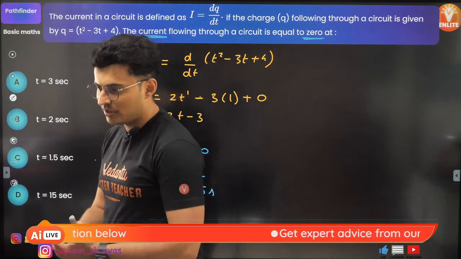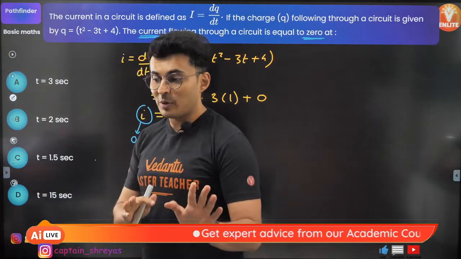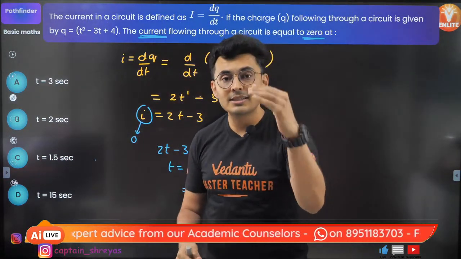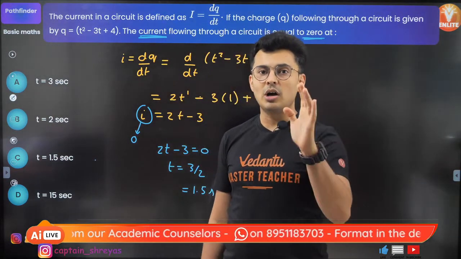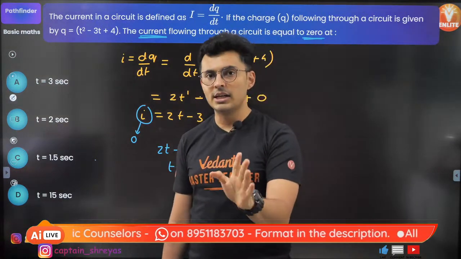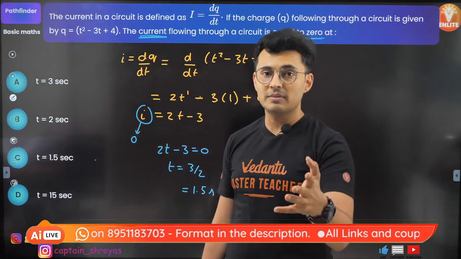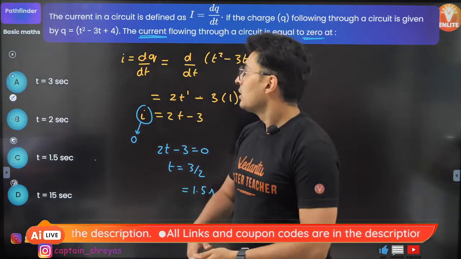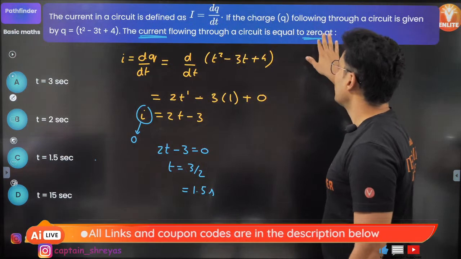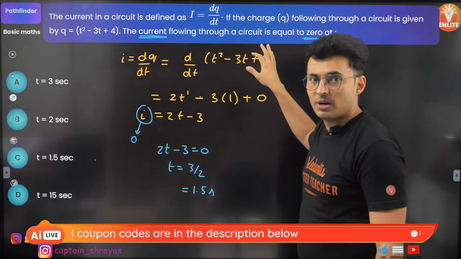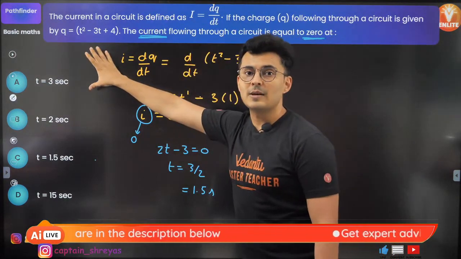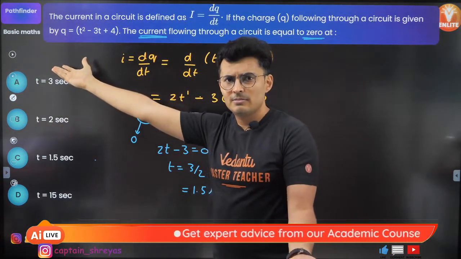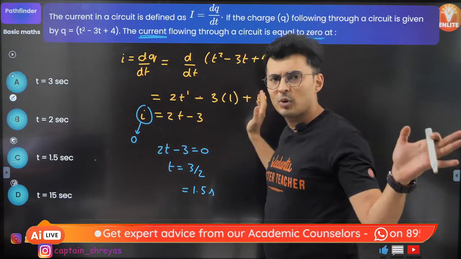Wow. Very good, Sashmita. Scared on seeing the problem, but did you realize it's not so difficult? You have to do it step by step. The most common problem which students face, JEE, NEET, board, doesn't matter, when you see a physics problem, is that you do not break the problem into parts. You don't have to worry about the second part. I know the actual question is in the second part, but solve it step by step. Current is rate of flow of charge. So just find the derivative. Just find the derivative. Don't worry about anything else.